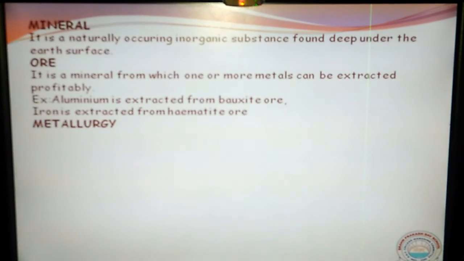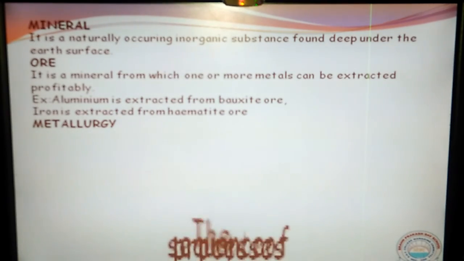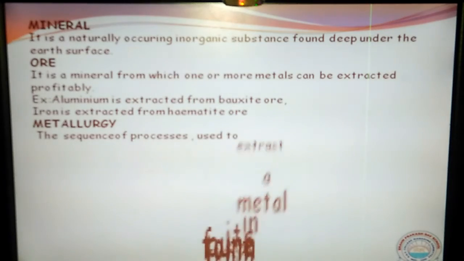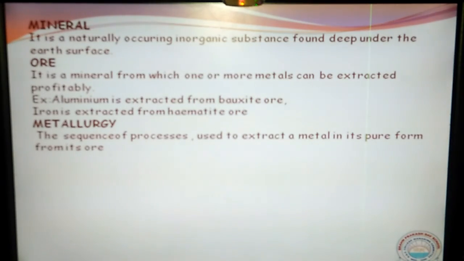As we get it from the earth crust, many different types of impurities are there that should be removed first. Then we have to extract the metal. Then again some more impurities may be there that also should be removed. So on the whole we have 3 steps. All these 3 steps together we call metallurgy: the sequence of processes used for extracting the metal in its pure form from its ore.